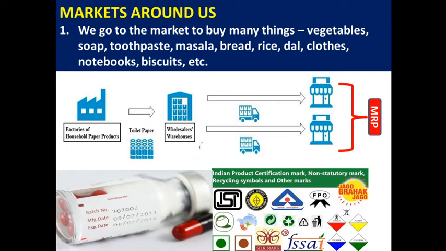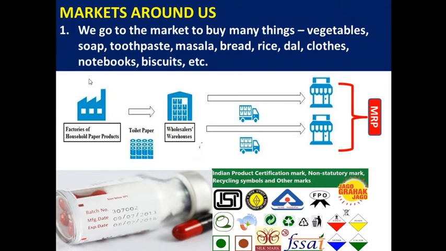So every day we go to the market to buy many things such as vegetables, soap, toothpaste, masala, bread, rice, dal, clothes, notebook, biscuits, and so on. If we make a list of what we buy in our day-to-day life, it will become a very long list. So how are we getting all these things for our day-to-day needs?